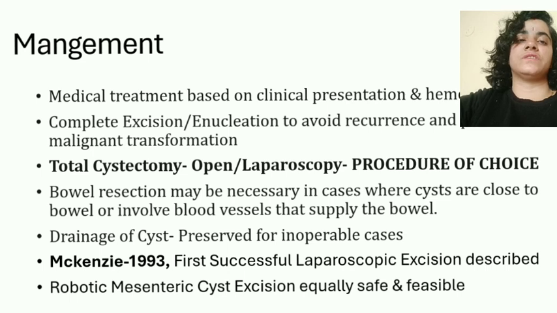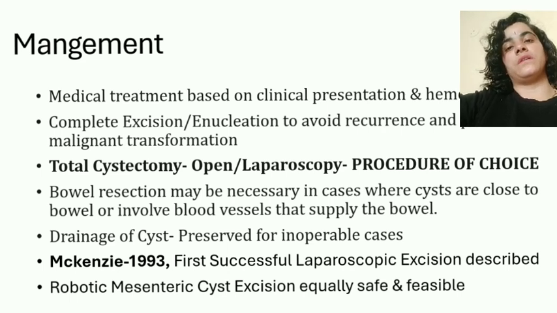Drainage of the cyst is reserved for inoperable cases, and nearly it's obsolete. In most scenarios, complete excision or enucleation is feasible. Mackenzie was the first laparoscopic surgeon who did laparoscopic mesenteric cyst excision in 1993, and as discussed, robotic mesenteric cyst excision is equally safe and effective.